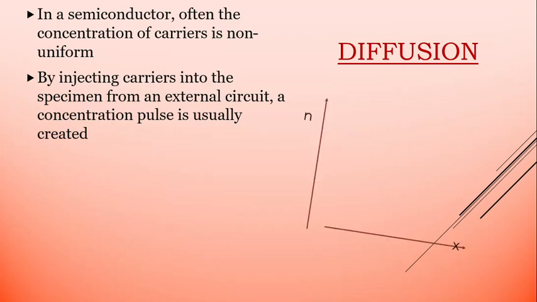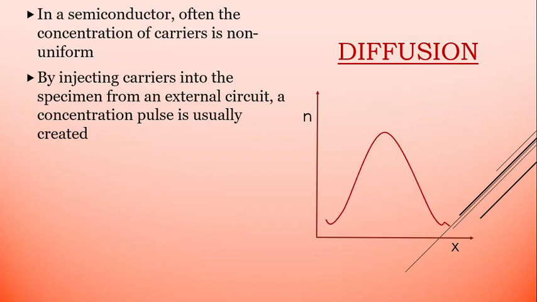So if you plot a graph of carrier concentration as a function of x, when you inject the carriers, there will be non-uniform concentration of carriers. So there will be a pulse formed, as you can see in this graph.